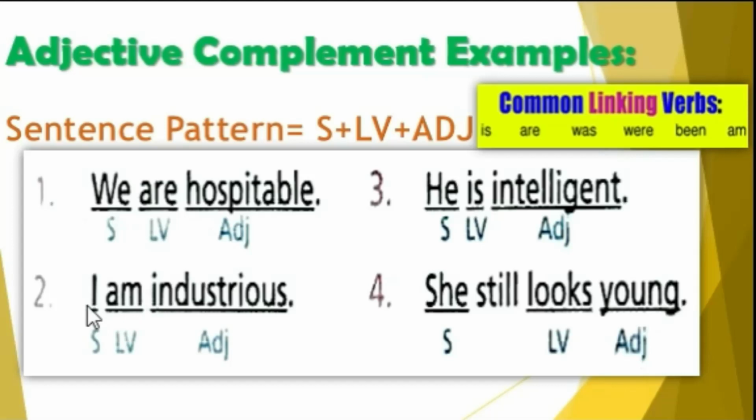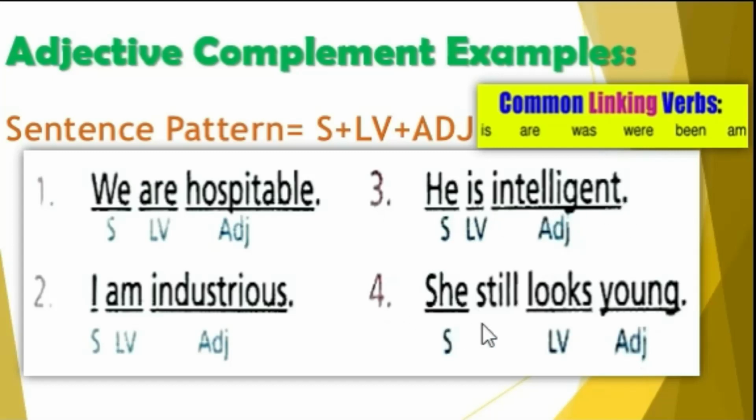For number 2, I is your subject, am is the linking verb, industrious is the adjective. Then we consider this sentence as your adjective complement. Number 3, he is intelligent. The word he is your subject, is your linking verb, intelligent is the adjective. We consider this sentence adjective complement.